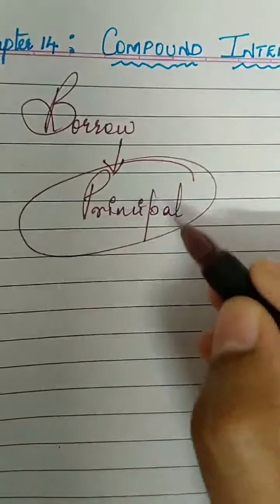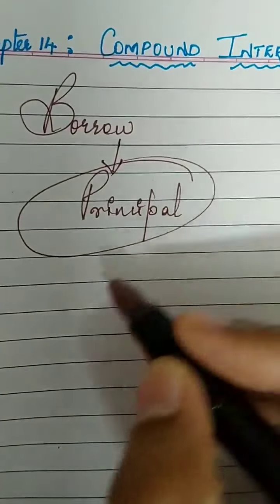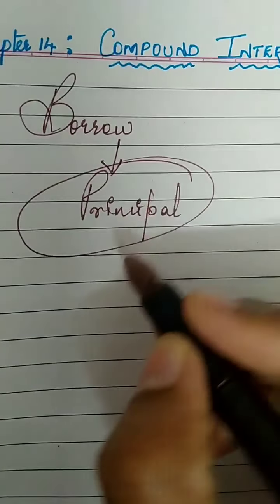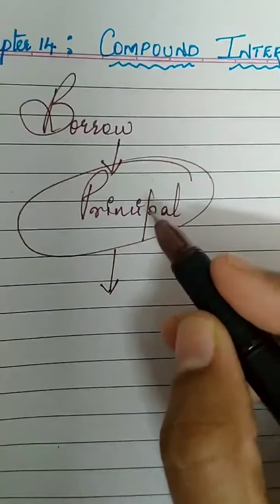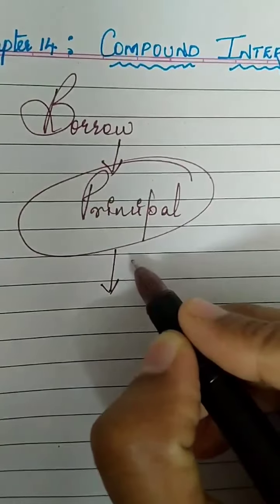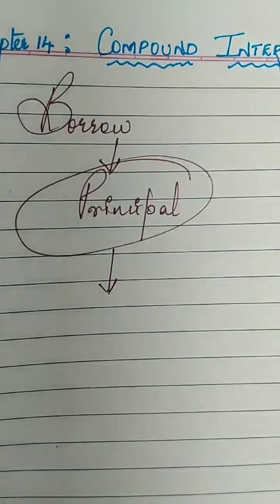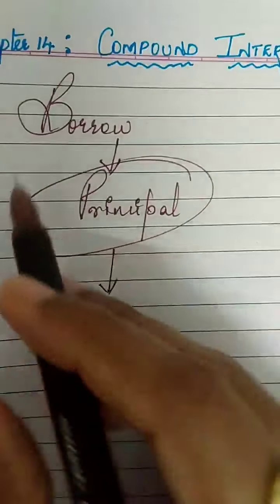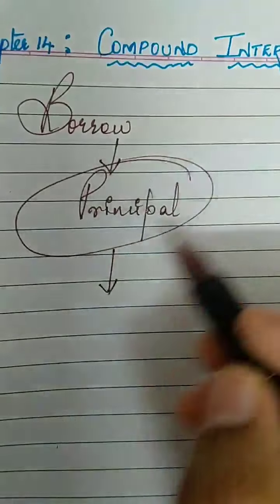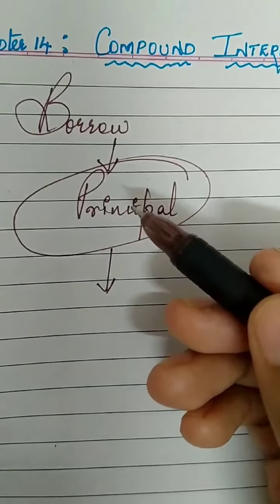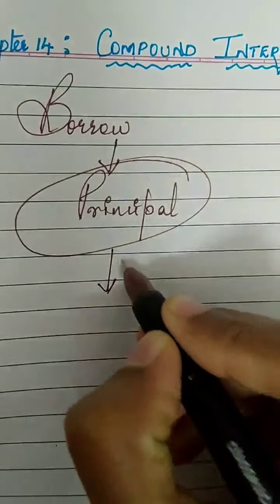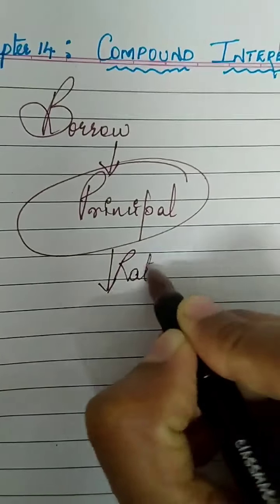No. They will charge you some amount for this principal, and that amount which they charge is calculated as the rate of interest. You have to pay certain money on the principal that you borrow, and that is calculated on the basis of the rate of interest.